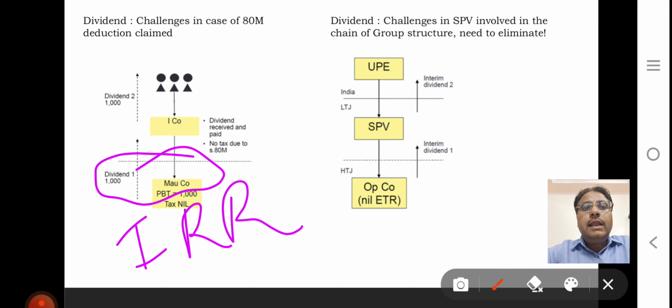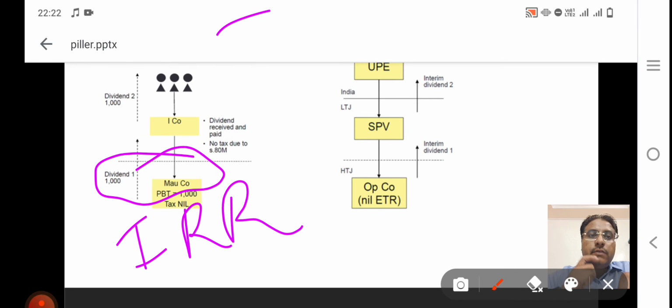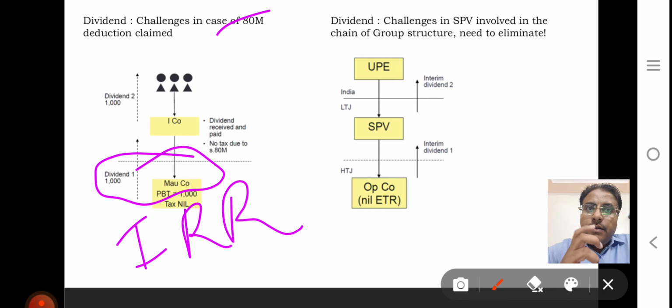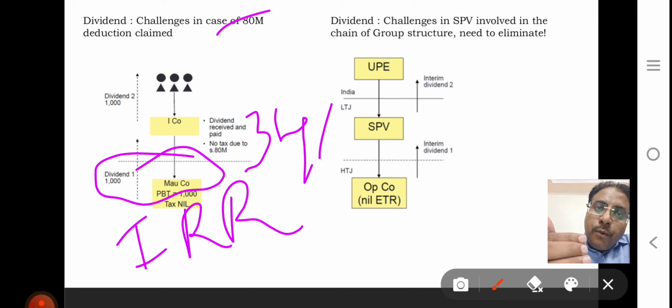If they don't claim ATM, in that scenario 35.4% is taxed at this company level, and this will be allocated to the bottom level, to Mauritius. So IIR is not applicable in that particular case if ATM is not claimed.